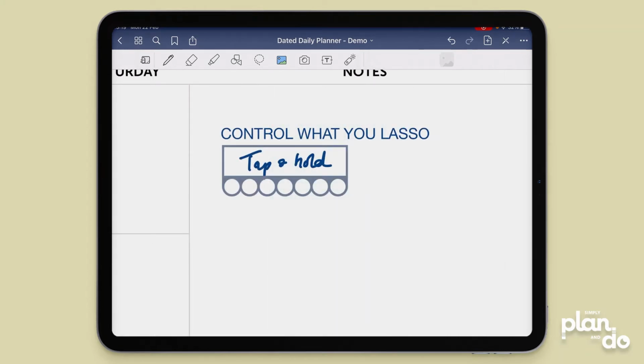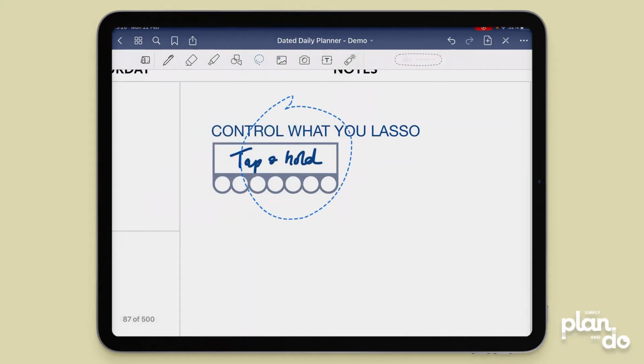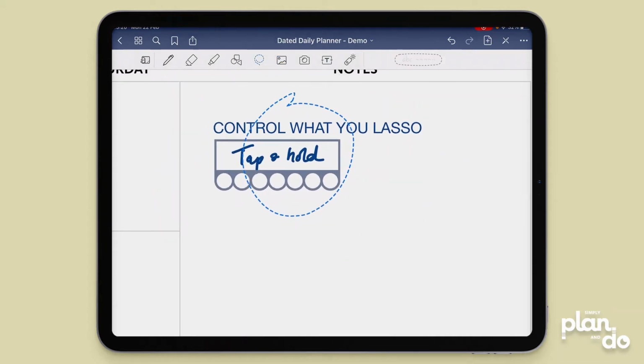So a great tool to explore is the Lasso tool. You probably use it all the time, but it also has a lot of options that make moving individual things much quicker. If we tap and hold, we can see we can pick up handwriting, images and text. So we grab everything there and move all of them.